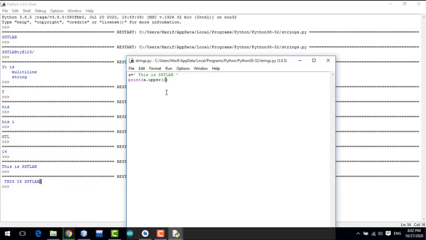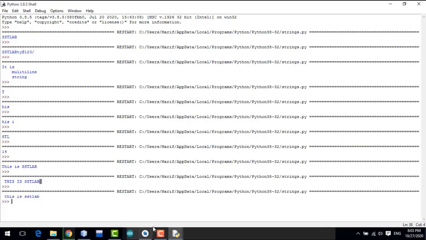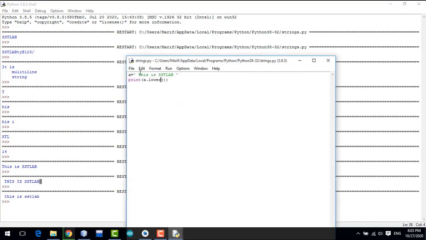This method will convert all the characters in the uppercase, and as well as the uppercase you can use also the lower. So lower will convert all the characters in the lowercase. Here you can see T is in uppercase, but when I use the lower method, it converted the T into the lower case.